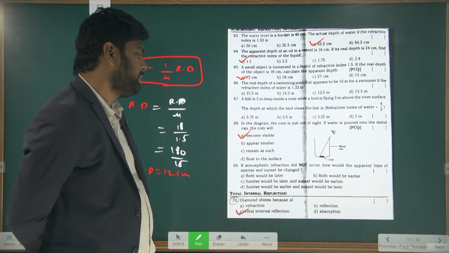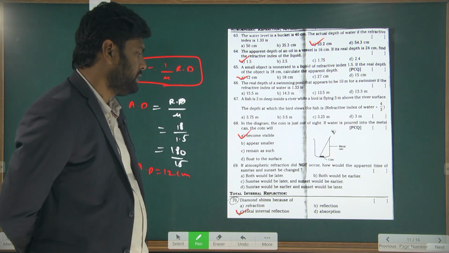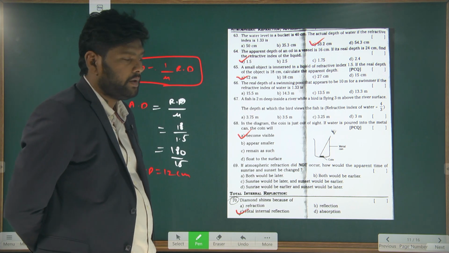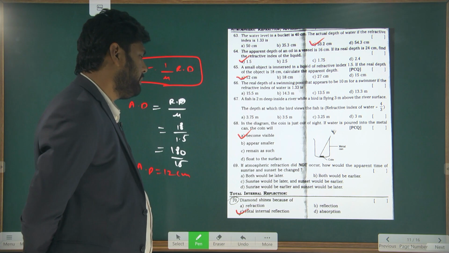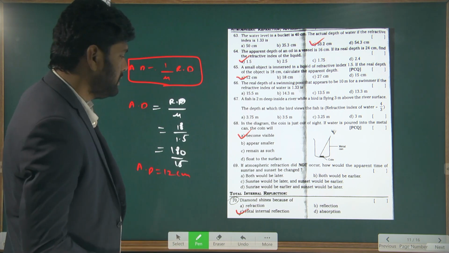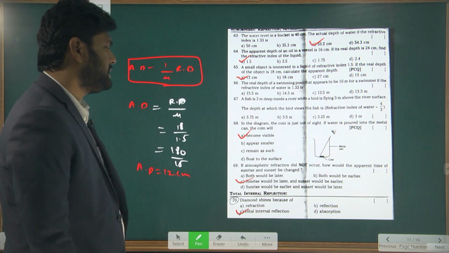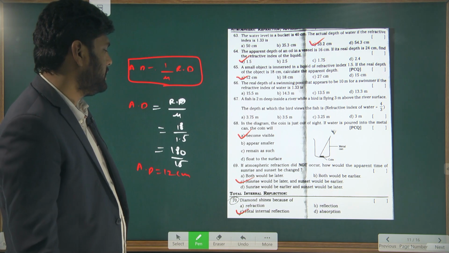Actually, because of atmospheric refraction, sunrise happens earlier and sunset happens later. So this would be reversed. So what is the reverse case? Sunrise would be later, sunset would be earlier.